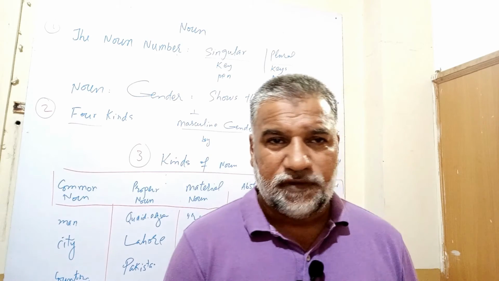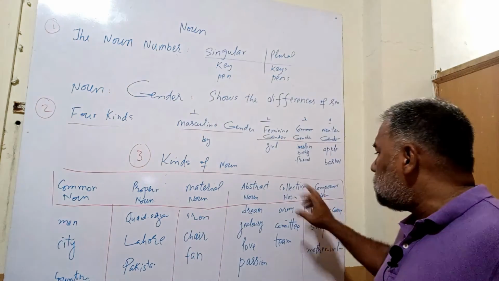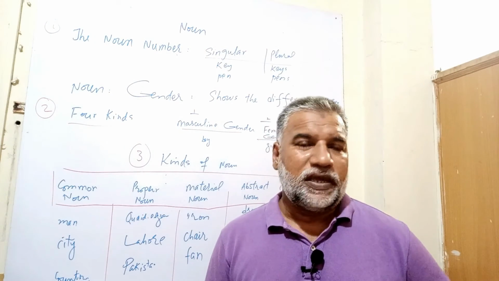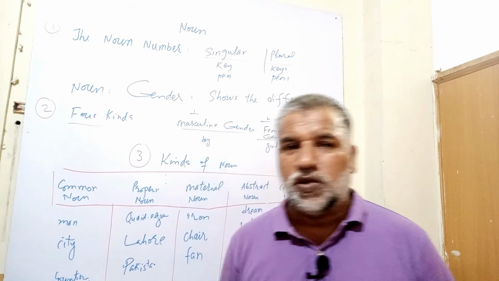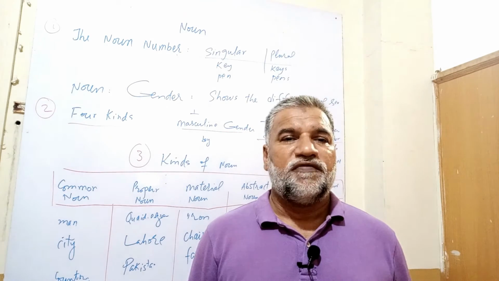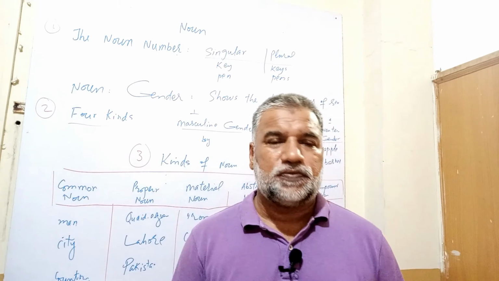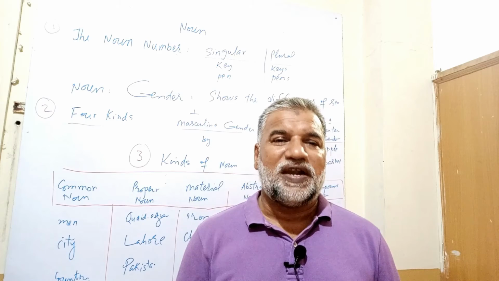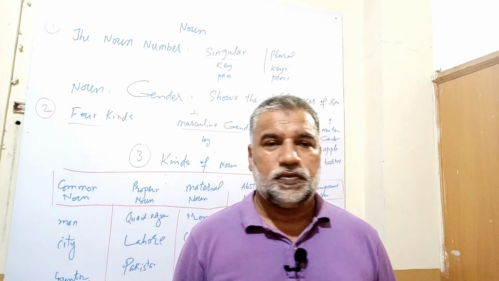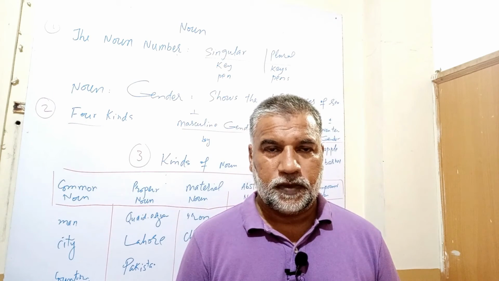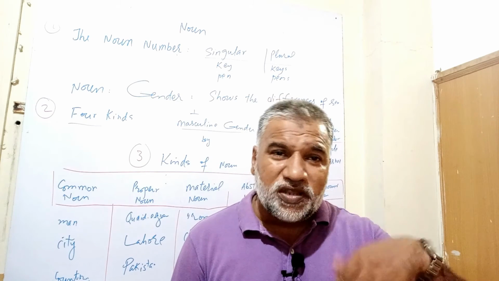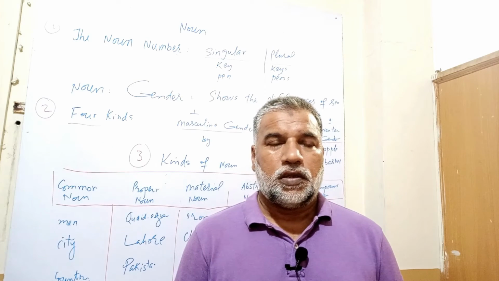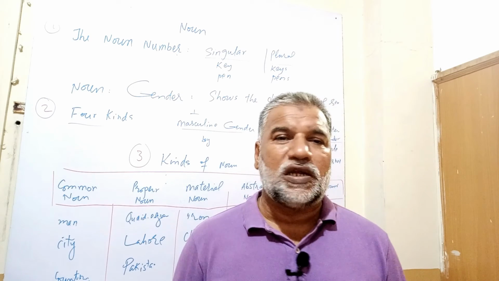And then we have compound noun. As the word is telling, compound nouns are those nouns in which two or more than two words are combined but they show one noun.